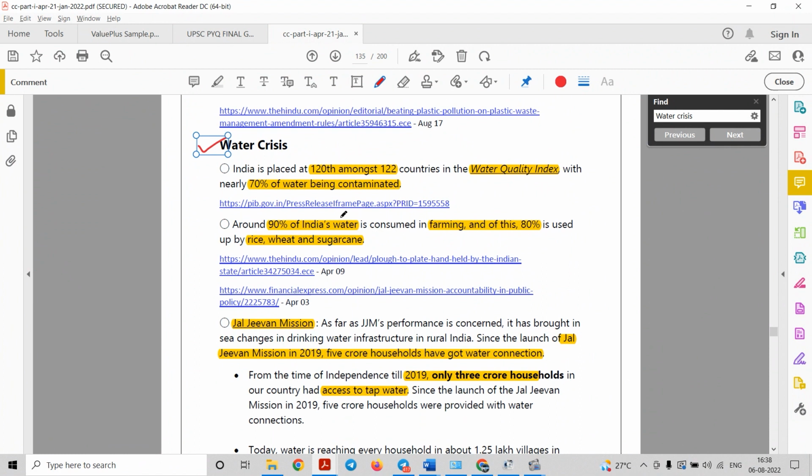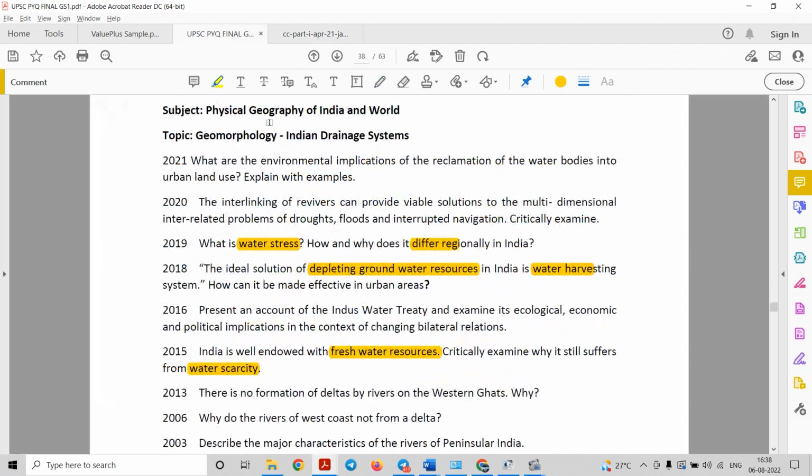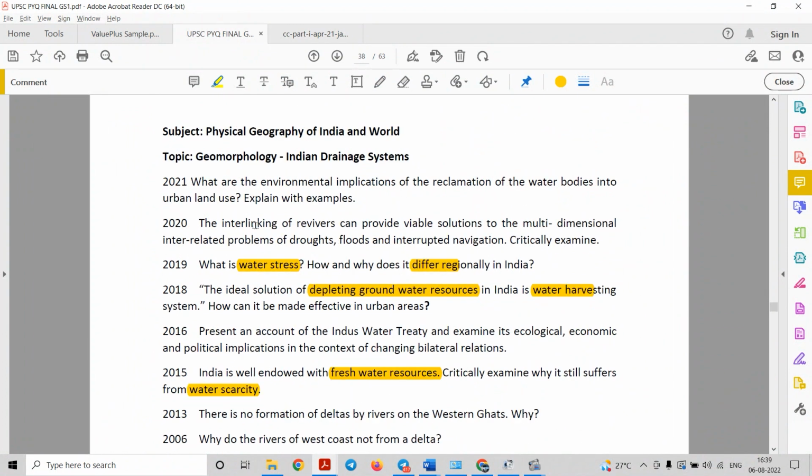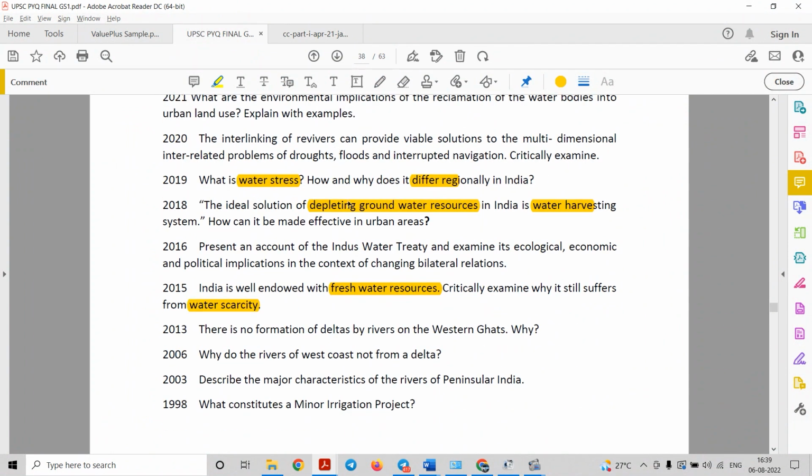Before utilizing these facts, let us see what the PYQs related to the water crisis are. You can see on the screen, under the geography part, we have questions. For example, in 2019 the question asked was: what is water stress? How and why does it differ regionally in India?